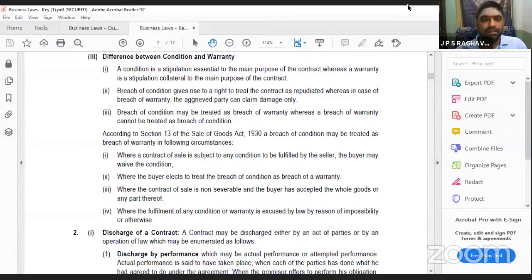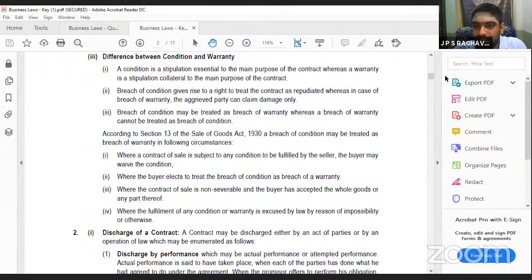Non-severable means if you cannot differentiate between 2 things. In the same contract there are 2 parts. In one part you have accepted, the other part you could not divide. Means by purchasing 2 types of items from the same person, A and B, 2 products you are purchasing. A you have accepted. Automatically, if you can differentiate B from A, then it can be done. But if you cannot differentiate these 2 products, if you have accepted one, automatically you have to accept the other one also. Then it will be treated as that.